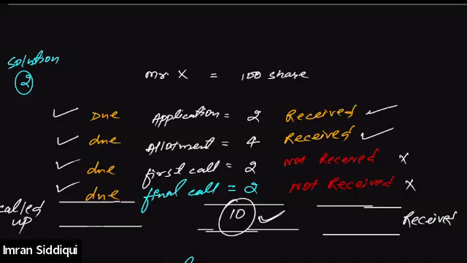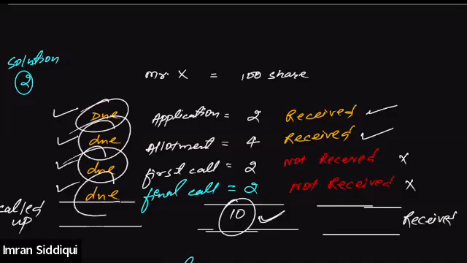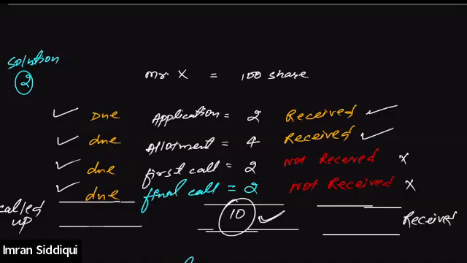Whenever any installment is due, that means the company asked for such installment. It says it was due, that means the company asked him to pay the application money. The allotment was also due, first call was also due, final call was also due. That means the company asked for all these installments. The total called up value in this case will be 10 rupees. And then can you please tell me how much the company has actually received from him towards 100 shares? 6 rupees only, right? It's per share.